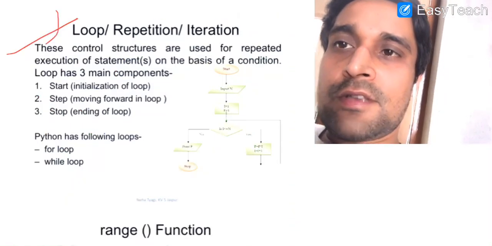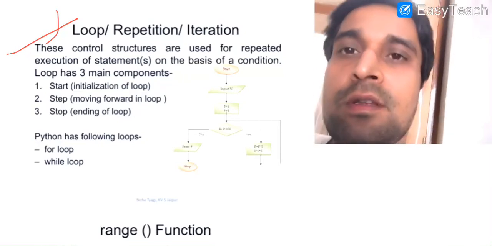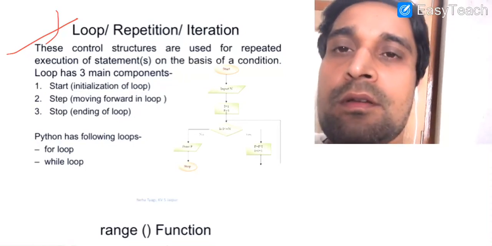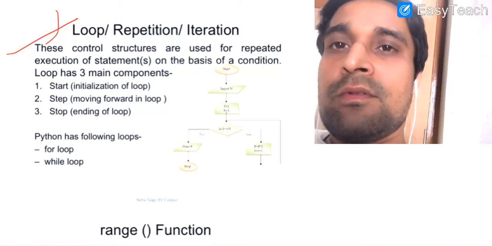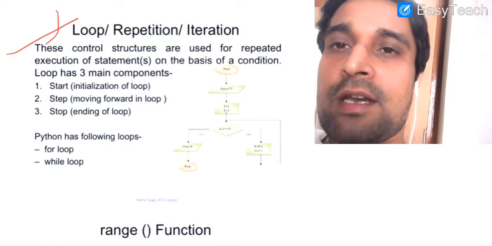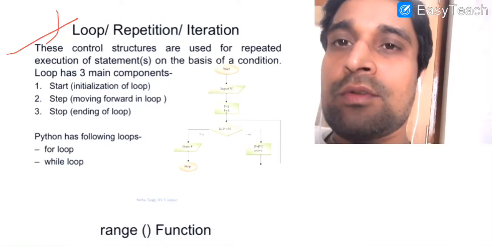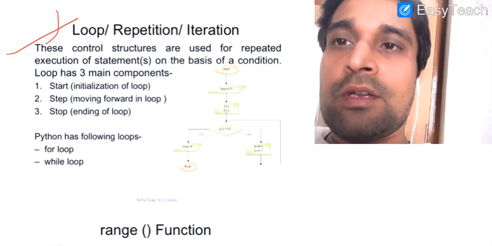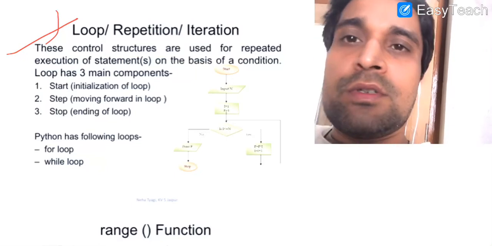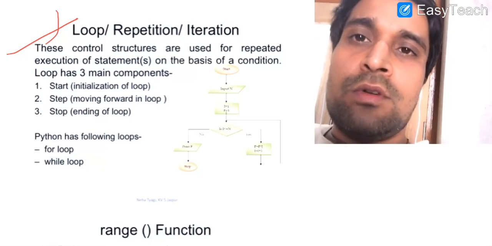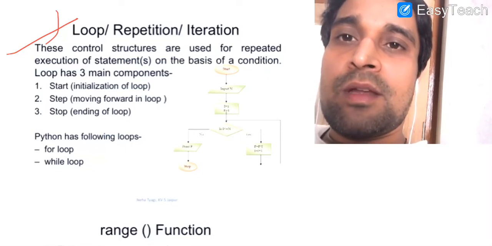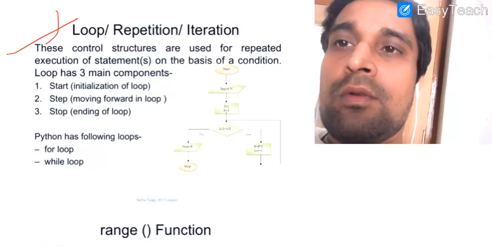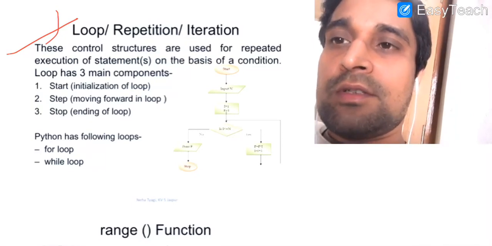Now let us discuss the looping or repetition statements available in Python. Statements are the instructions written in any programming language. Suppose you want to display "welcome to Python" on the screen 10 times. Then you have two solutions: either write print "welcome to Python" 10 times in your program, or use repetition statements. If the need is to execute a particular instruction a large number of times, then instead of typing it again and again in our program, we use the concept of loops and repetition statements.